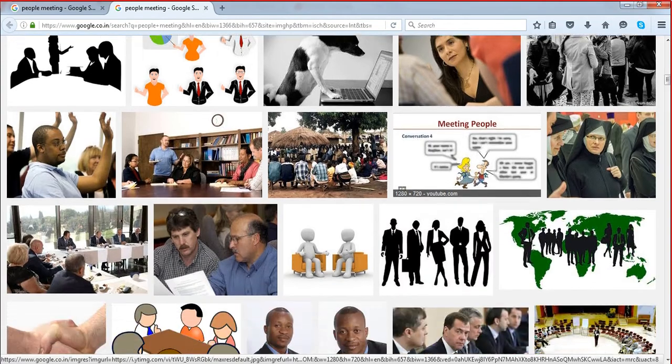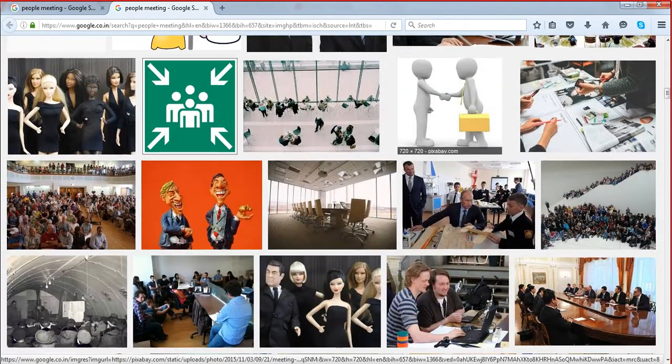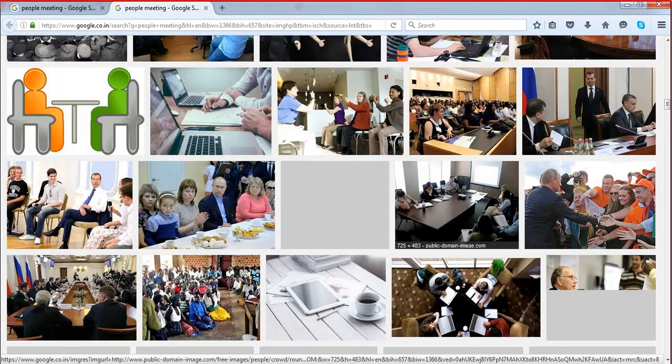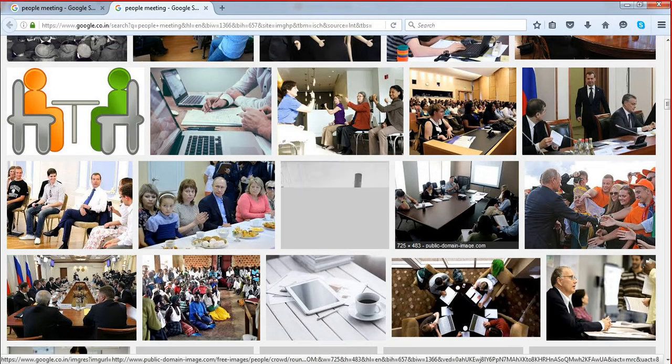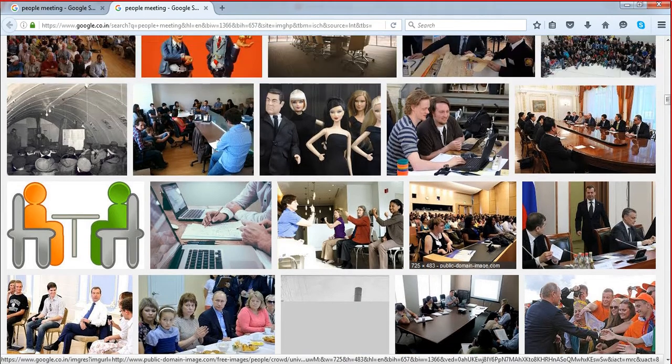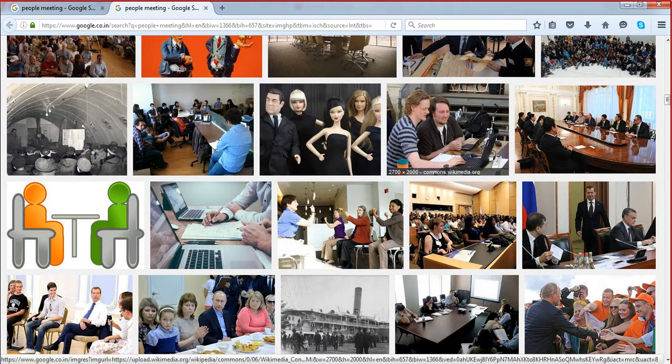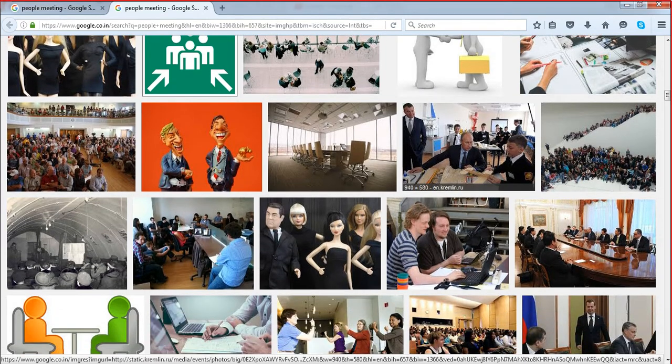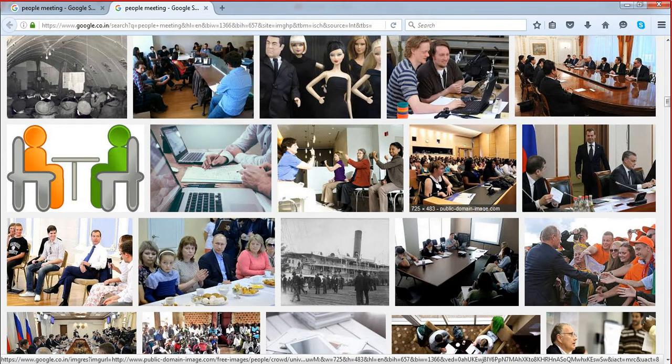If we move down, always avoid images which have direct face. Say for this image, or maybe this image, all those have the direct face, so that's not professional.